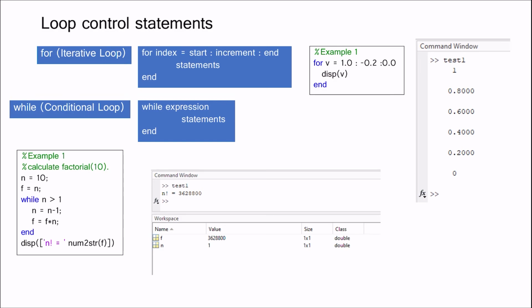For example 1, you can see v is the index, then 1.0 is the start, then minus 0.2 is the increment and 0.0 is the end, and disp v is the statement. That means it will display v until it reaches 0.0, and here you can see its output.